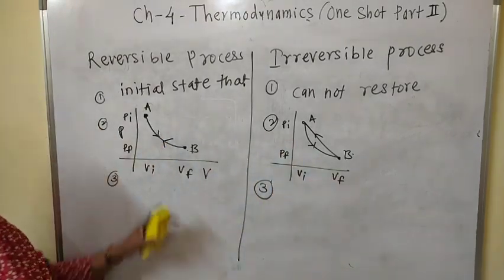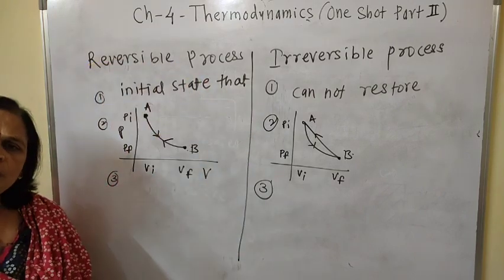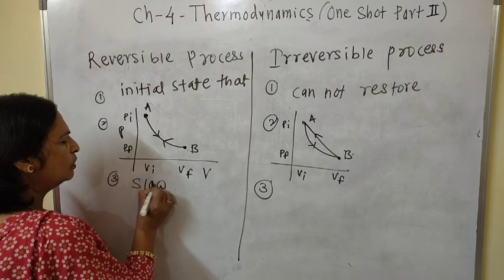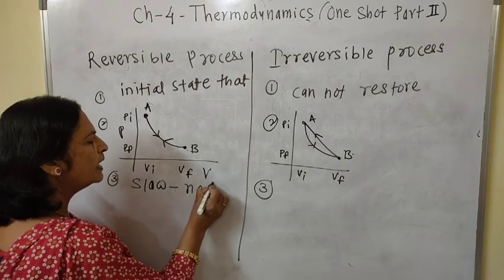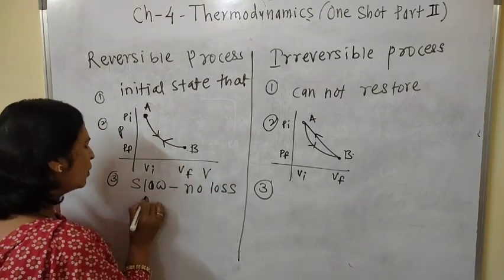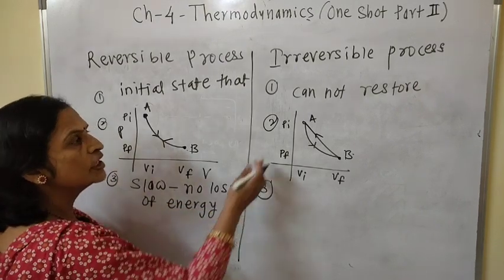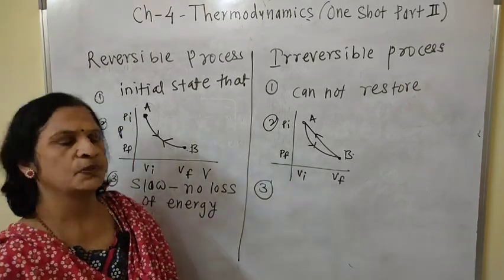Then the reversible process is very slow. It is a very slow process. And due to that, no loss of energy. This process is a very fast process.